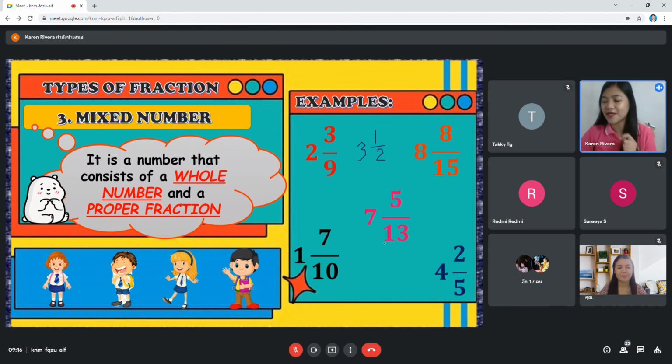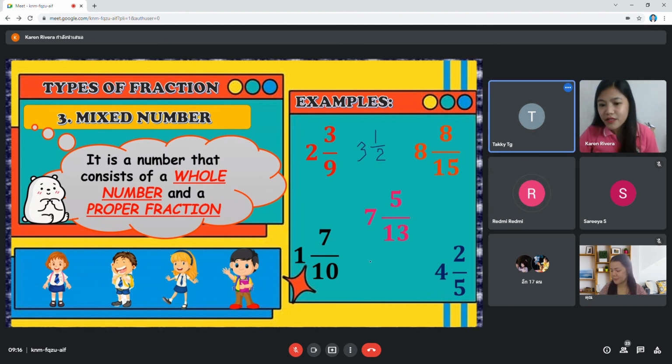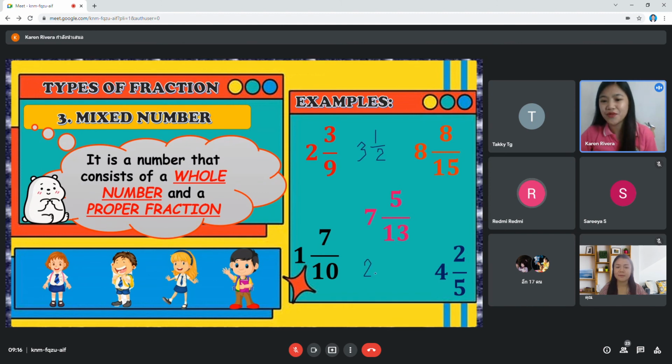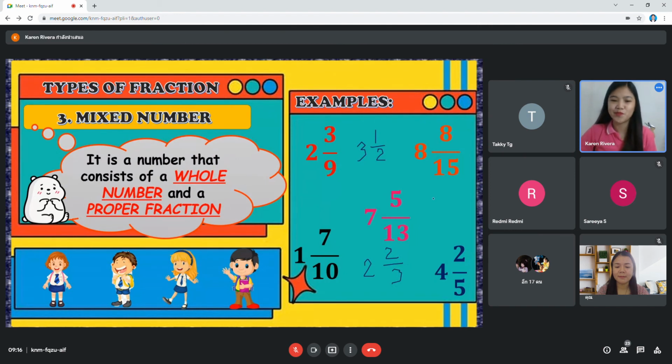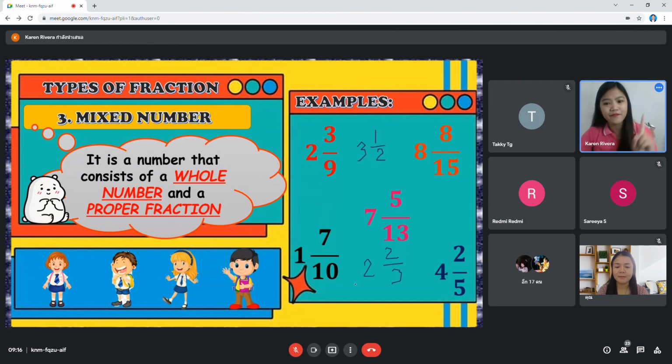What else? Can you give me another one? 2 and 2 over 3. Yes, very good. Good job. What else? Another example. 3 and 1 over 2, correct? 2 and 2 over 3, correct? What else?